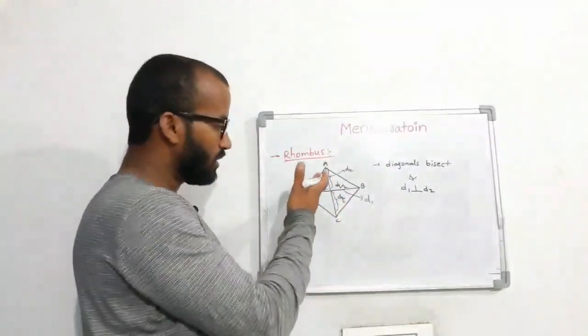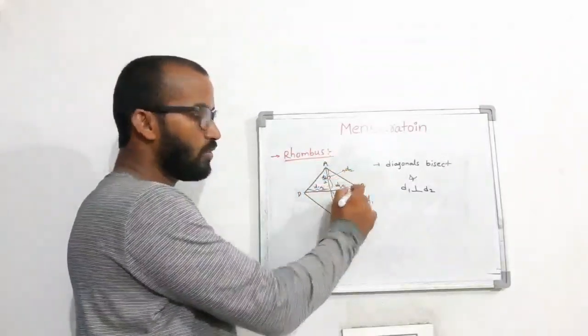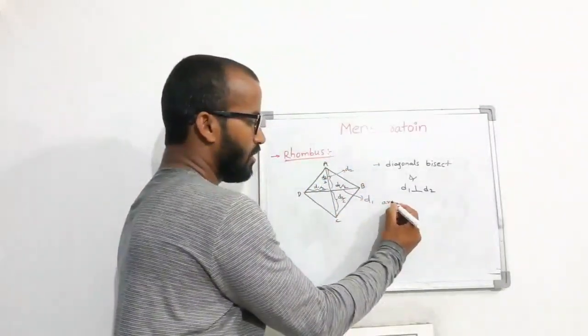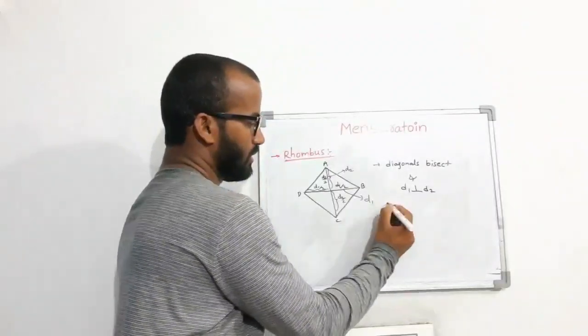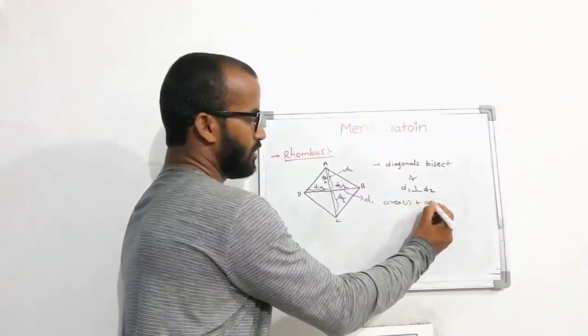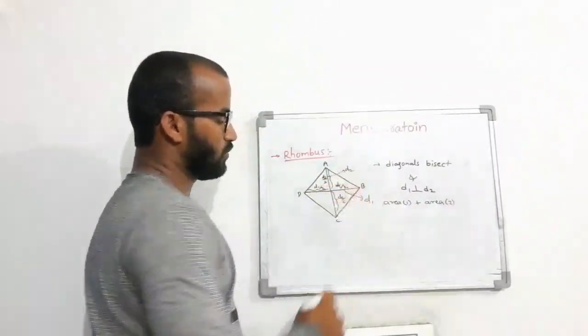Now, what I am doing: the upper figure and the lower figure are formed. Each is a triangle. So area is area of figure 1 plus area of figure 2. This total is figure 1, this is figure 2.